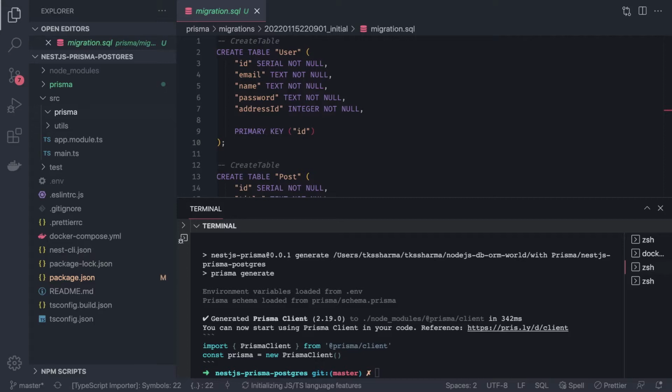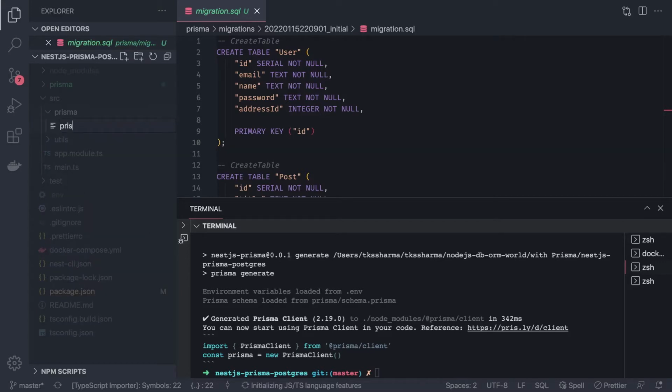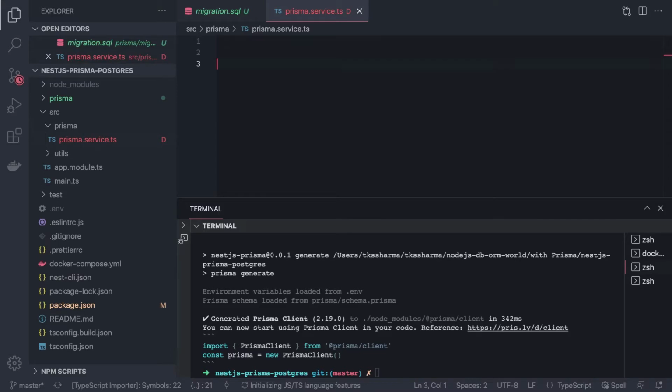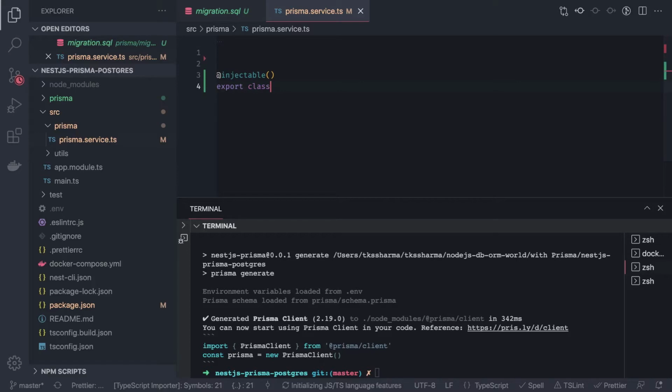Okay, so for that we need to write the Prisma service. Inside Prisma we can create a new file, and then just a simple Prisma client. So here it is going to be an injectable service, and we can say export class Prisma service. That is going to extend Prisma client,